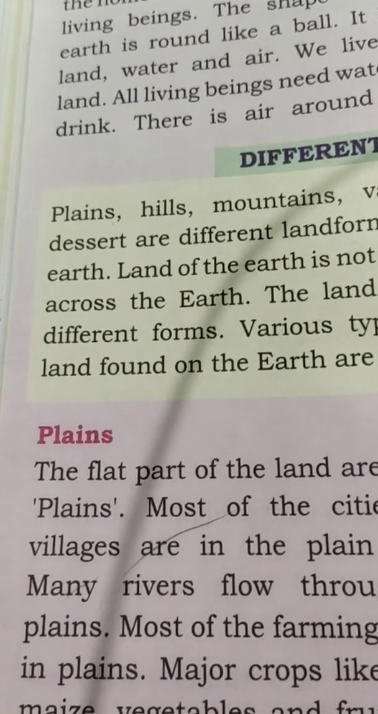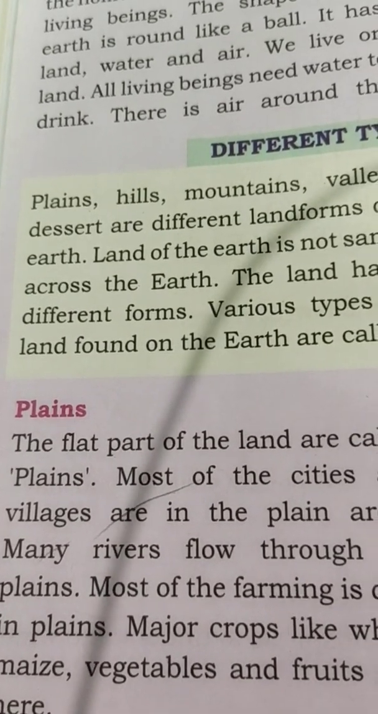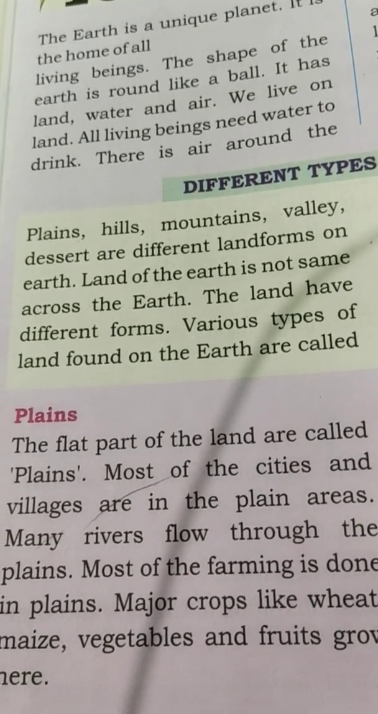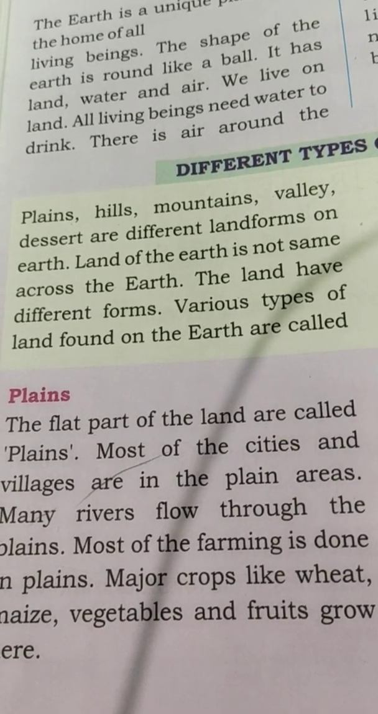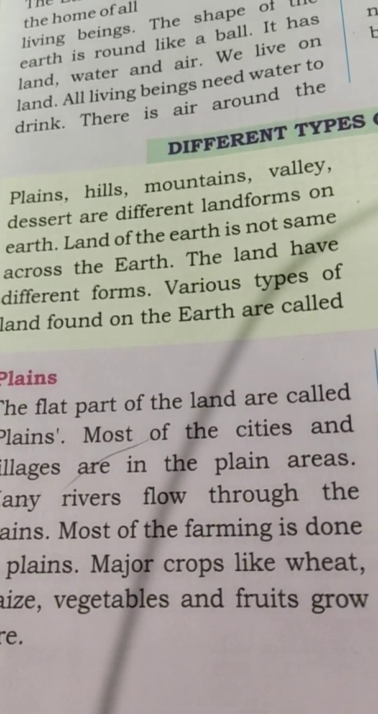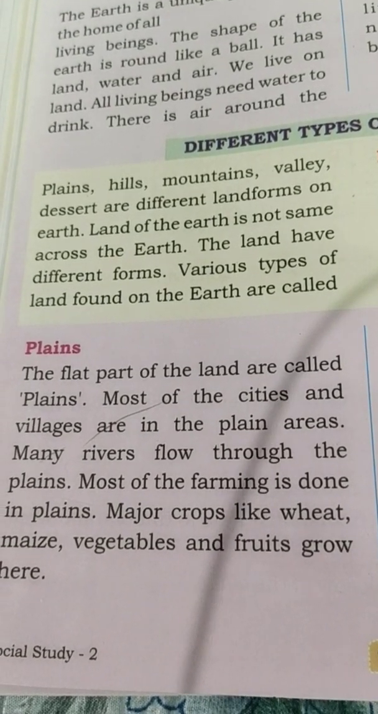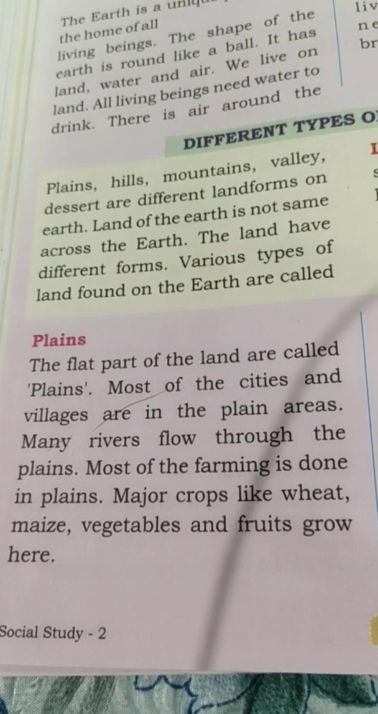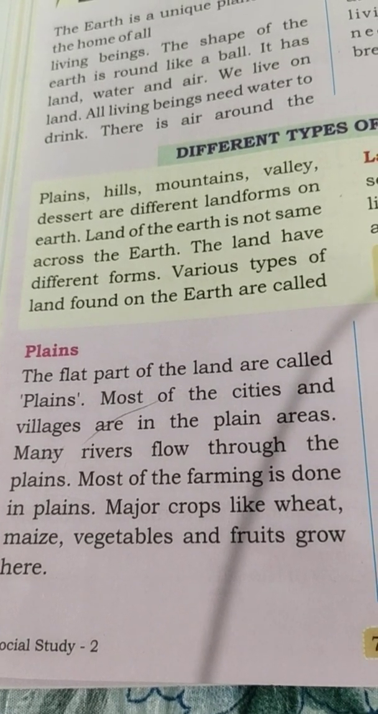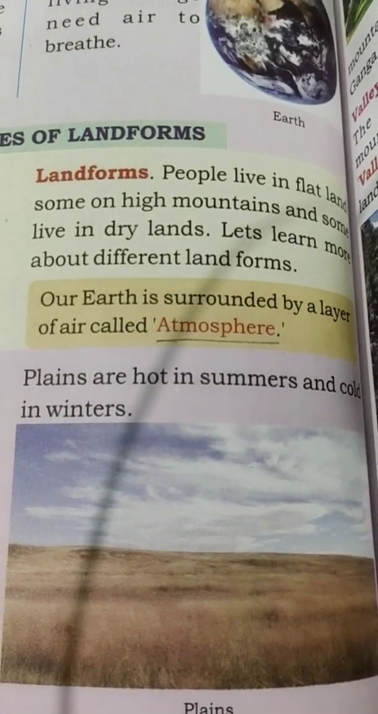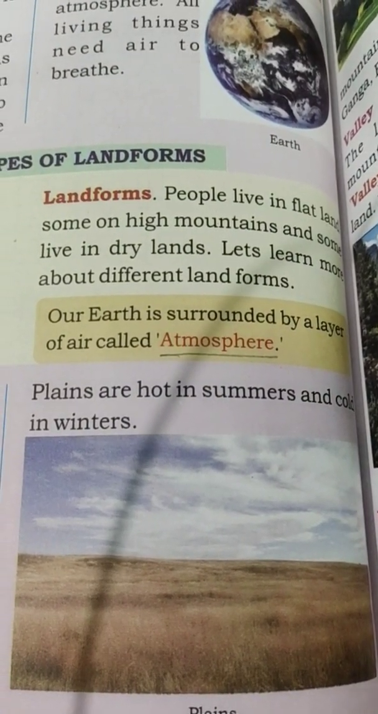Next we'll see plains. What are plains? The flat parts of the land are called plains. Most of the cities and villages are in the plain areas. Many rivers flow through the plains. Most of the farming is done in plains. Major crops like wheat, maize, vegetables and fruits grow here. Plains are hot in summers and cold in winters.